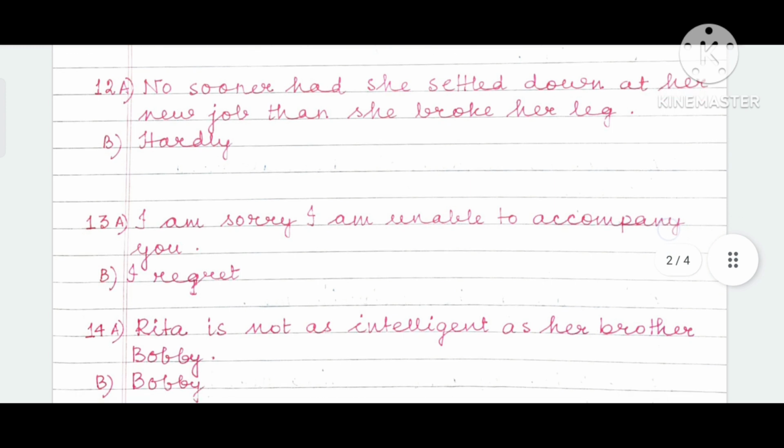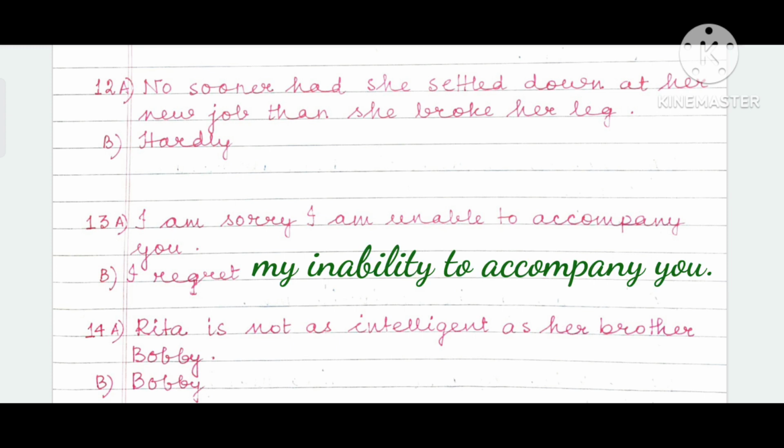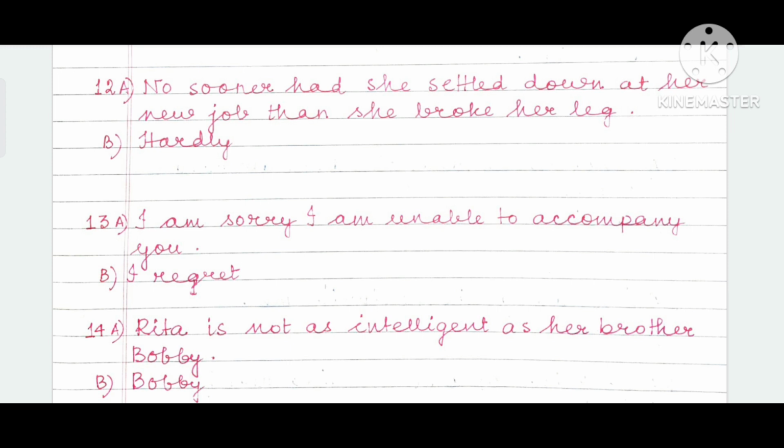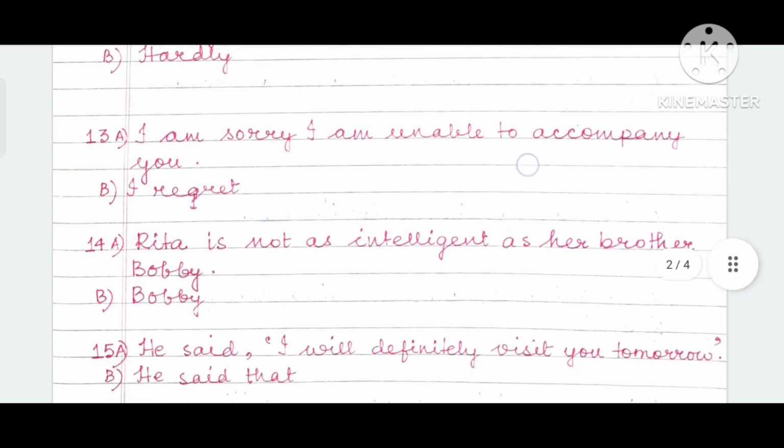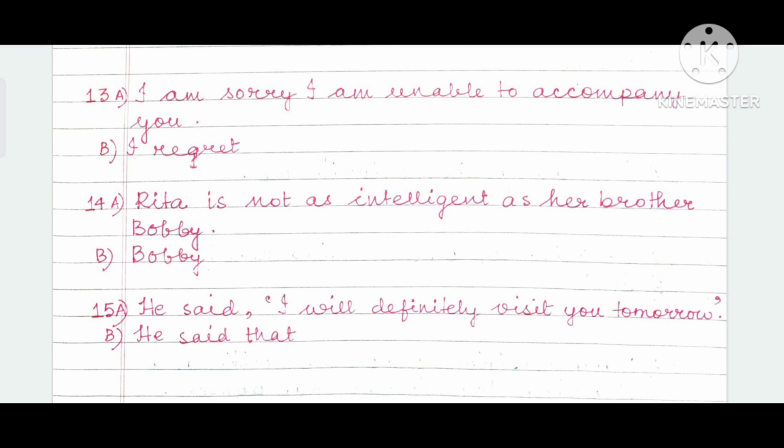I'm sorry, I'm unable to accompany you. I regret. Change sorry to regret. Again, what will be the right answer? The right answer is, I regret my inability to accompany you. Now, many of you will make the mistake of using inability wrongly. There is no such word as unability. It's always inability. I regret my inability to accompany you. I will become my.